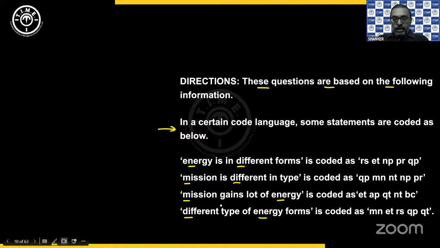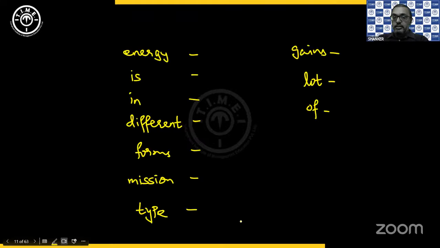Then next we have different type of energy forms. So different is already there. Energy is already there. Forms is also there. Of is also there. Type is also there. So there are no new words in the last sentence. Everything is already available. So we need not take any other list. So these are the words we get. Now we'll start looking into the codes.